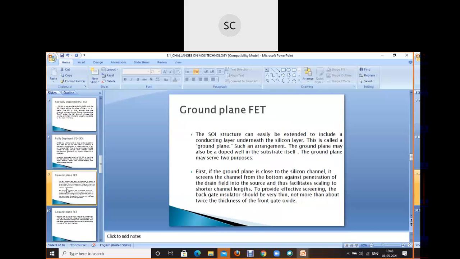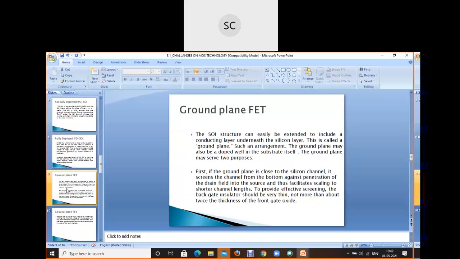Fine. What is a ground plane FET? The SOI structure is easily extended to a conducting layer underneath. Such an arrangement is called a ground plane. What are we doing in a ground plane FET? Basically we are making a conducting layer underneath the silicon, and the ground plane may also be doped with the substrate itself. What is the purpose of doing that?